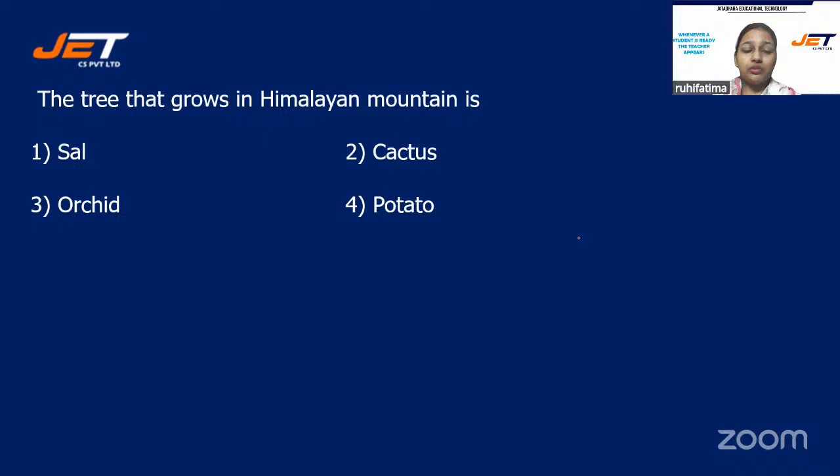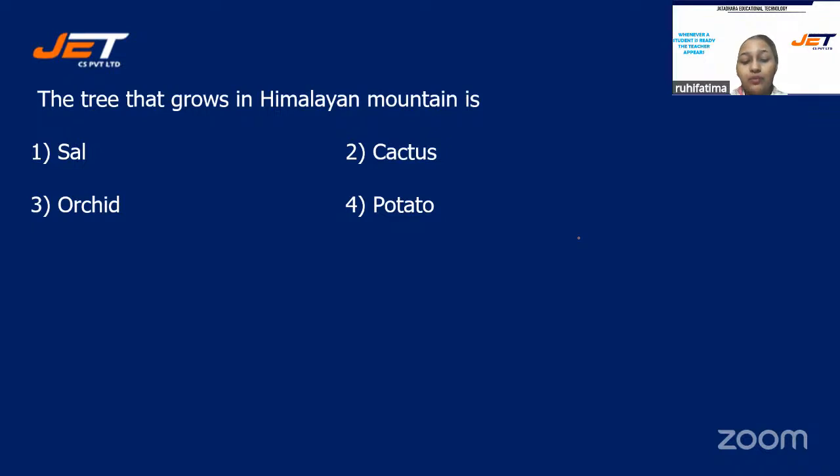Next question. The tree that grows in Himalayan mountain is, and your options are number 1, sal, number 2, cactus, number 3, orchid, number 4, potato. This is a very easy question.